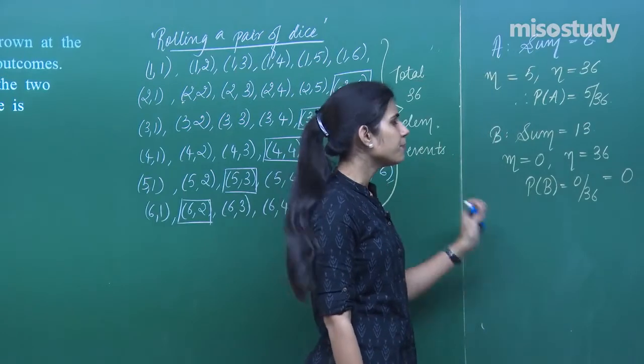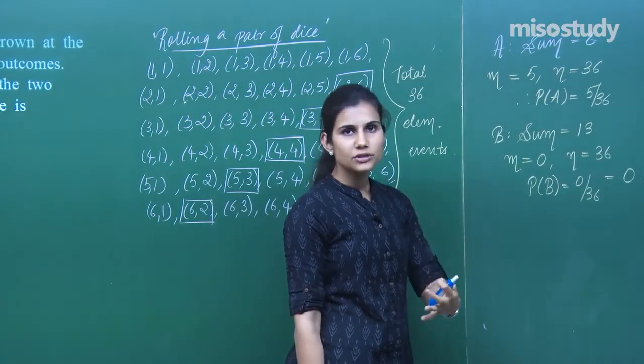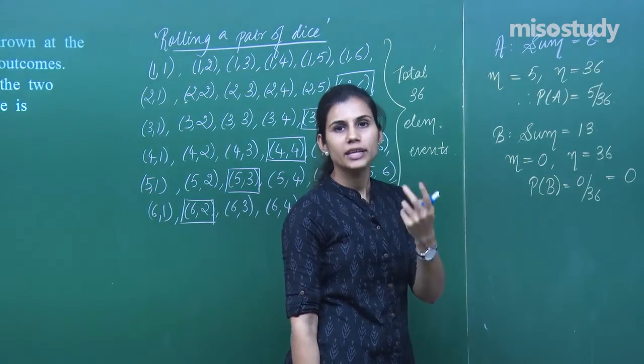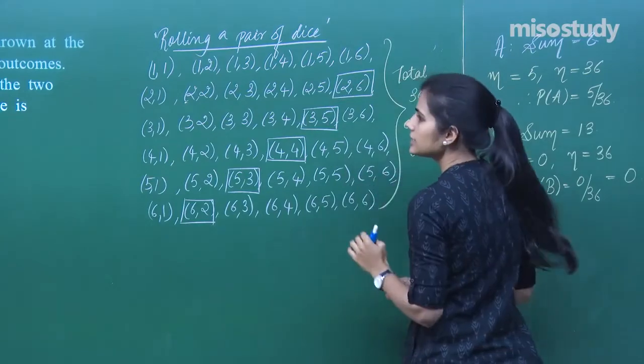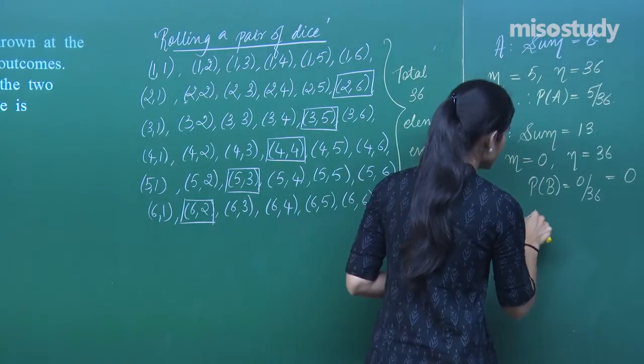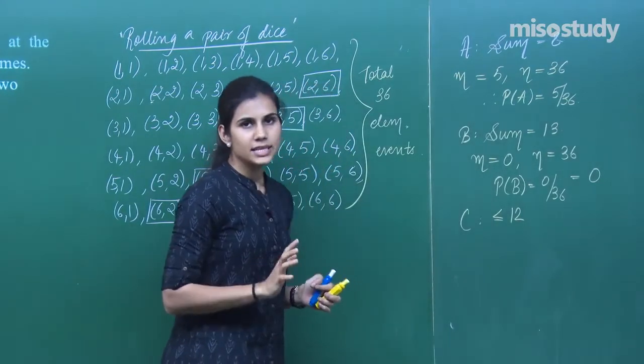That means this is an impossible event. Never ever will you get any outcome which is going to be such that when you add the digits on both the die, you will get 13. This is an impossible event to occur. C event is that the number is less than equal to 12. The sum is less than equal to 12.